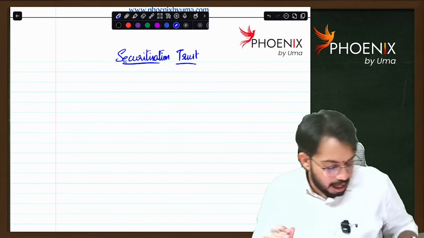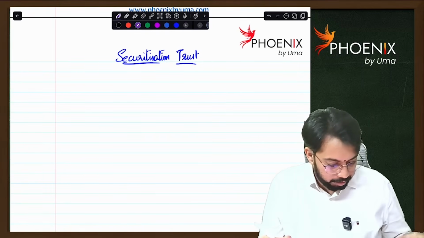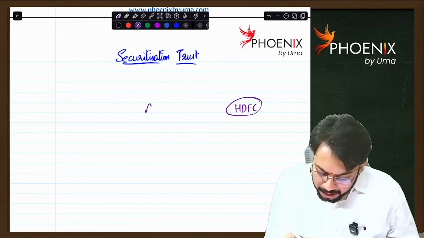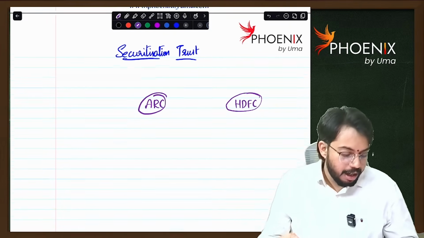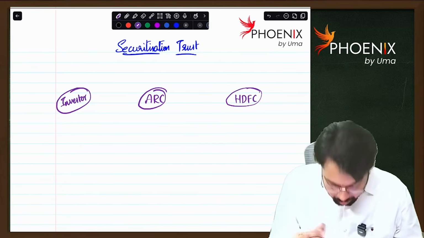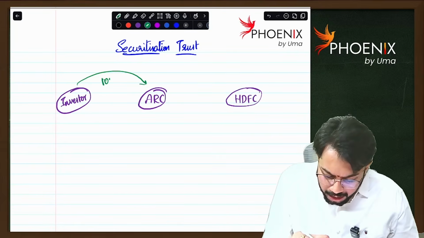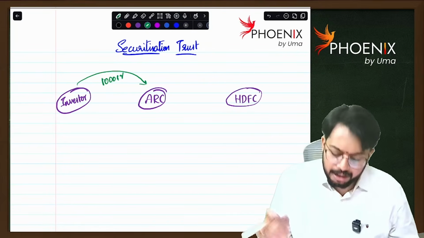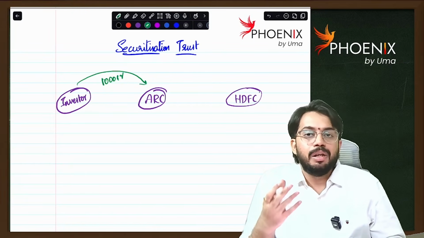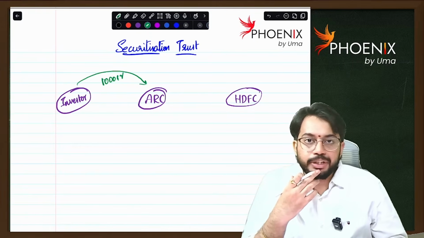So there is one bank, HDFC Bank, and there is an Asset Reconstruction Company, and there is an investor. Now the investor invested 1000 crores in the asset reconstruction company. This is the investment. Whatever loans are there, the loans are sold by HDFC to the asset reconstruction company.